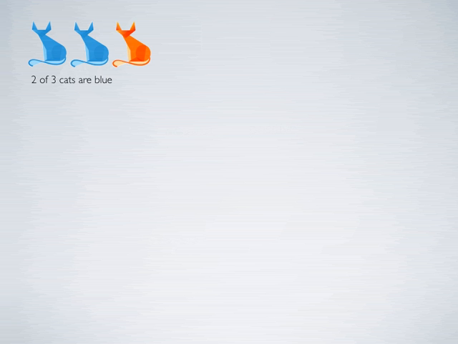Before we proceed further, let's take this example. There are 3 cats in front of you. Out of those 3 cats, 2 are blue. So we can write a statement like 2 of 3 cats are blue. Right? This can be mathematically denoted as 2 by 3.